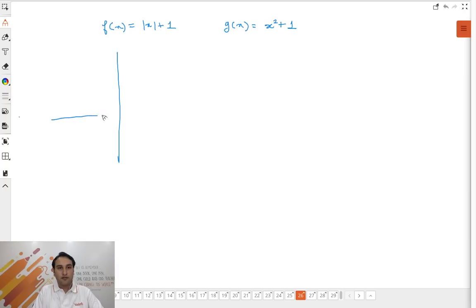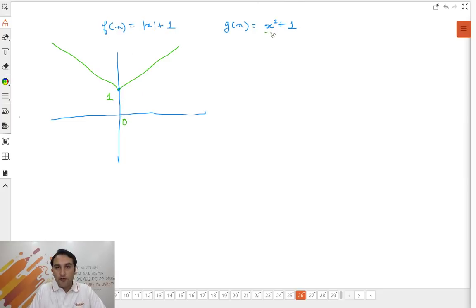कैसे बनेगा? Mod of x plus 1 का graph, all of you know, right? It is mod x का graph shifted 1 up. So this is the graph of mod x. And when you add plus 1 to it, it will shift 1 up. So let me just directly make that graph. So this is the graph of mod of x plus 1. ठीक है? Starting at 1, because the mod x का graph shifted up by 1.